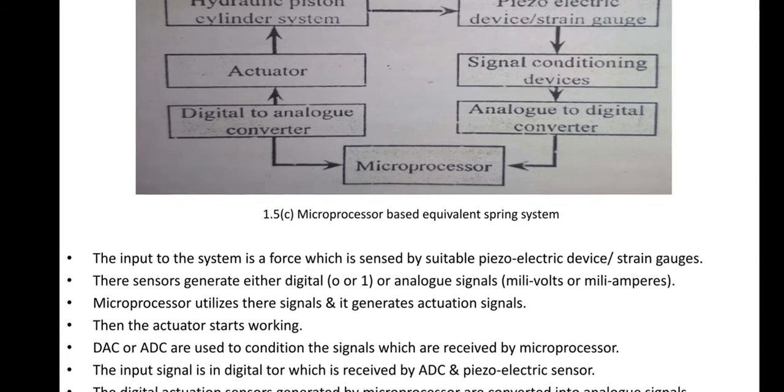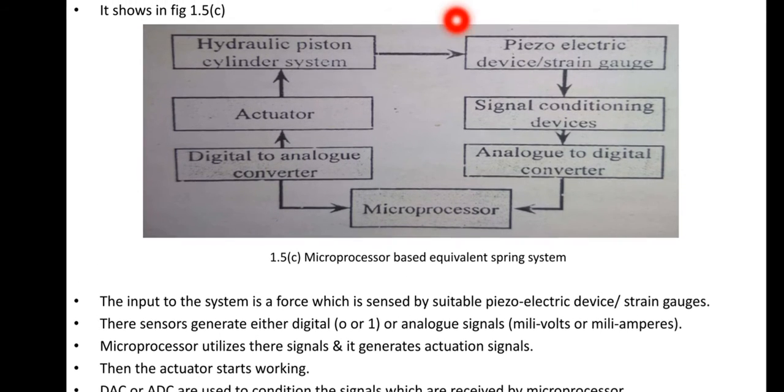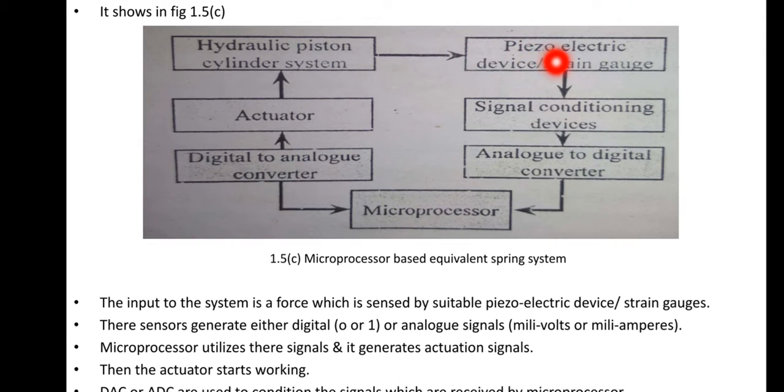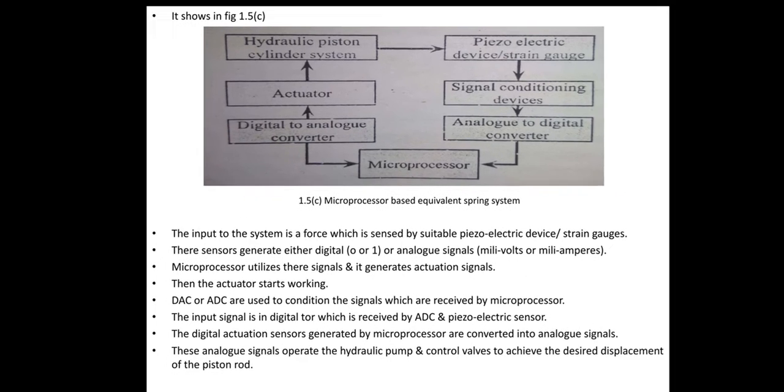So in this way, when the force is applied, the piezoelectric device, that means strain gauges, they sense that, and if the output signal is very small, then it is signal conditioned, then that signal is in the analog form or digital form, then that signal is taken by the microprocessor. That means microprocessor takes the input from the sensor and it is converted into digital form, and then it actuates the system, means the piston starts reciprocating inside the cylinder, that means actuation. So this is the example of the microprocessor based spring system.